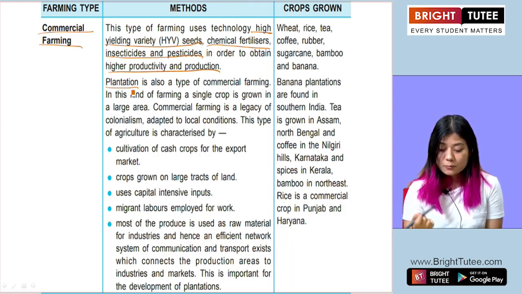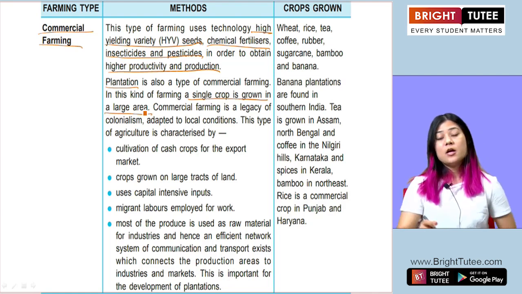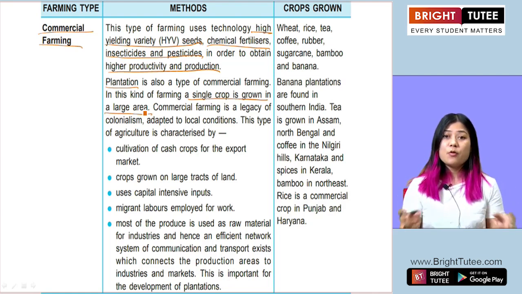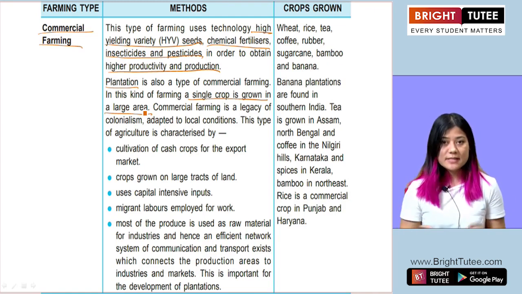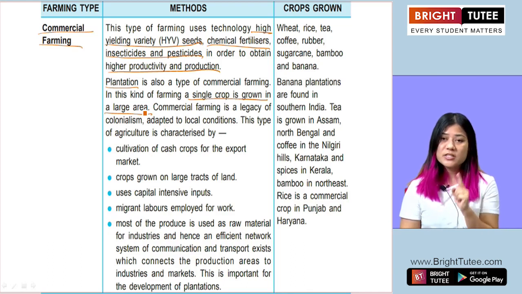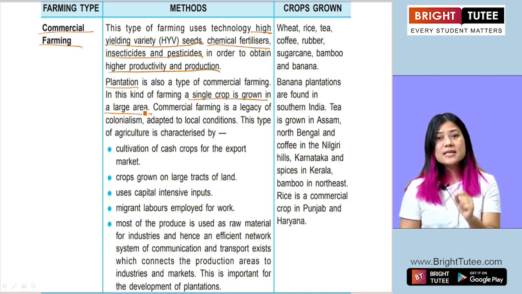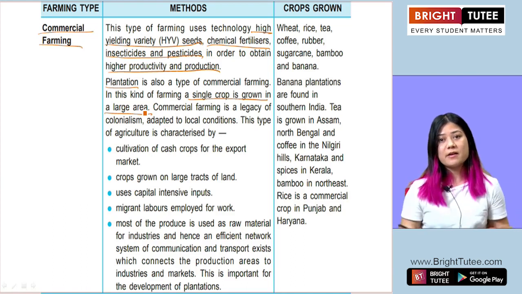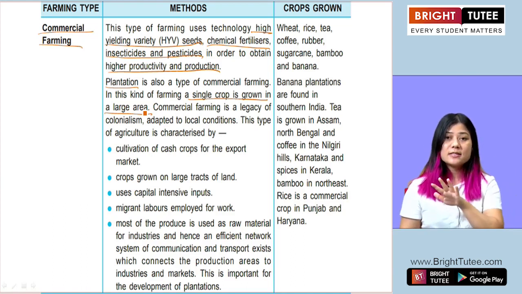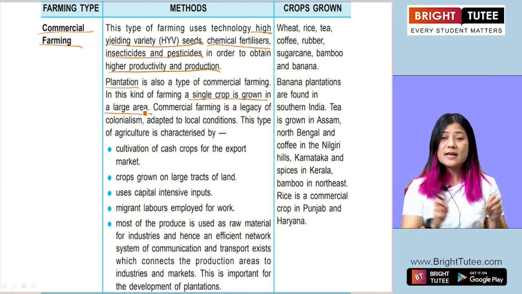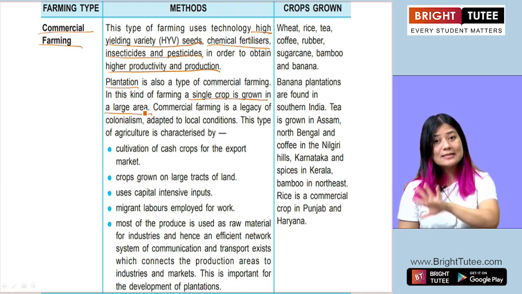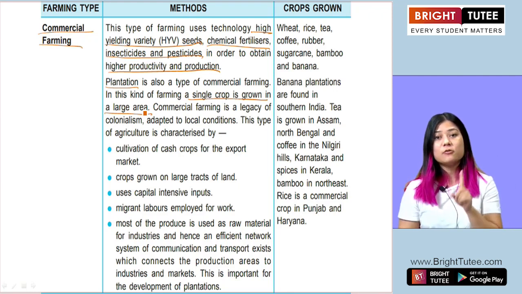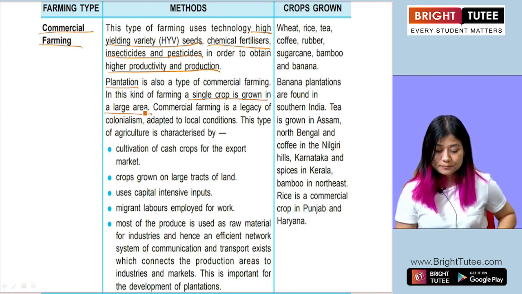Now in plantation, what happens? A single crop is grown in a large area. So large areas are brought under cultivation of a single crop. For example, tea plantation is just one crop, which is tea. But the tea is cultivated in massive areas. Entire hills and meadows are covered. Those areas are used for the cultivation of tea. And that kind of cultivation of one single crop is called plantation.